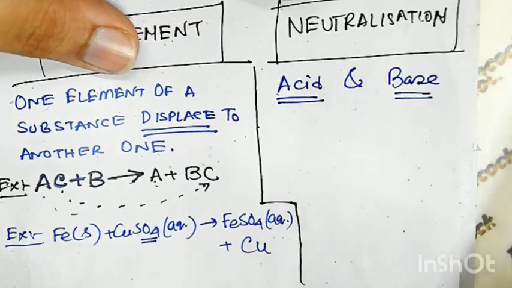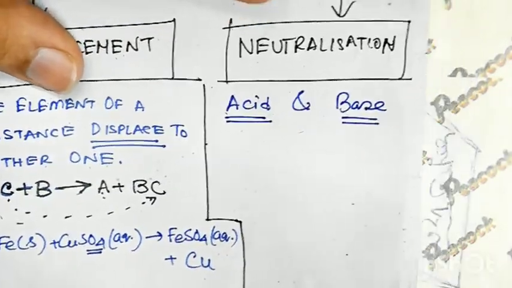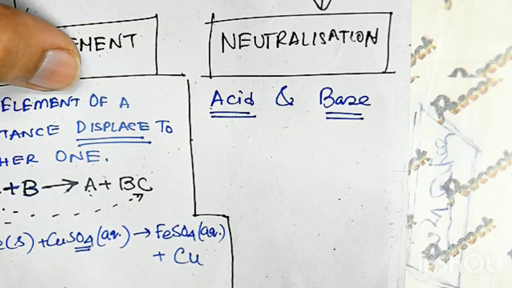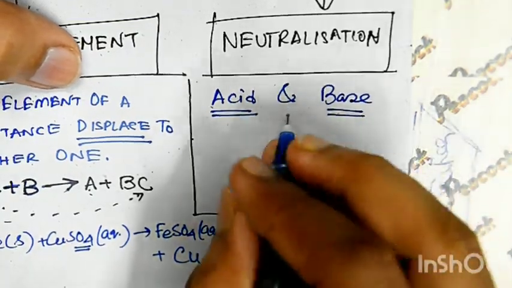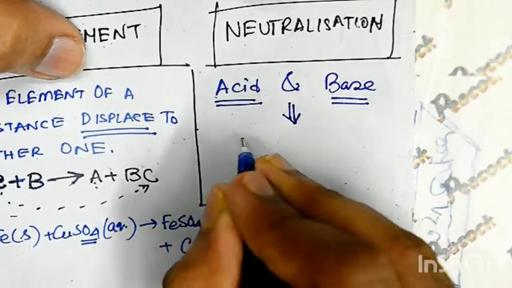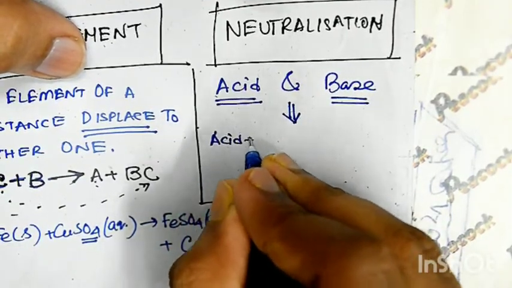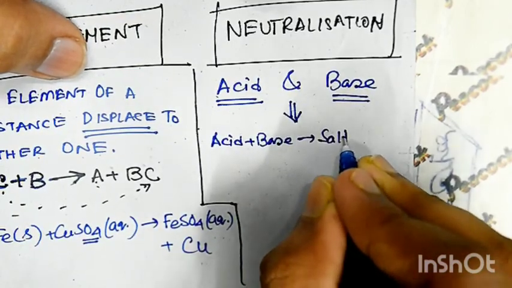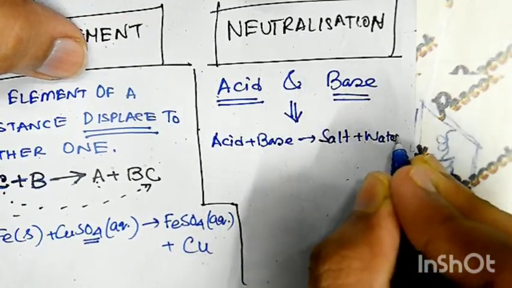Acid and base react with each other very highly. They are actually opposite kind in nature, and when they react with each other they produce salt and water. If acid and base are reacting with each other, they will produce salt and water.